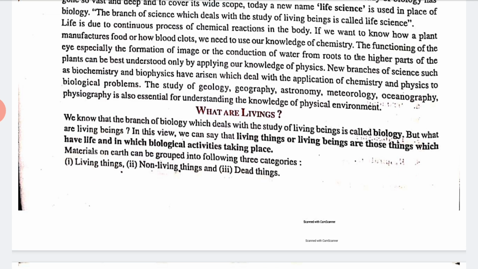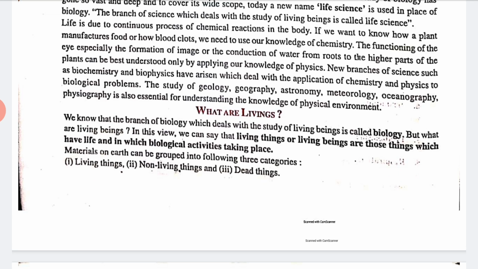So materials on earth can be grouped into three categories: living things, non-living things and dead things. First, living things include humans, animals, plants, right? They are known as living. But non-living includes all the non-living objects such as air, water, soil, stone, etc. Why? They do not show living characters and have never been alive, hence they are known as non-living things.